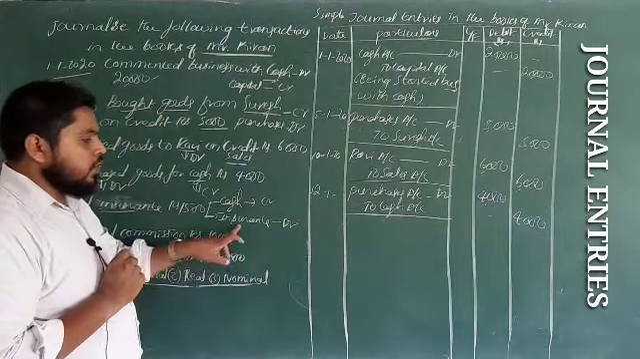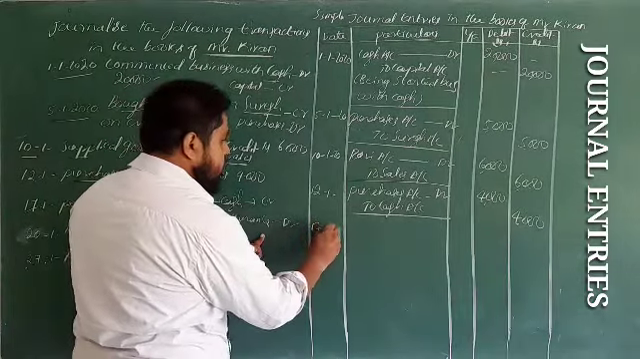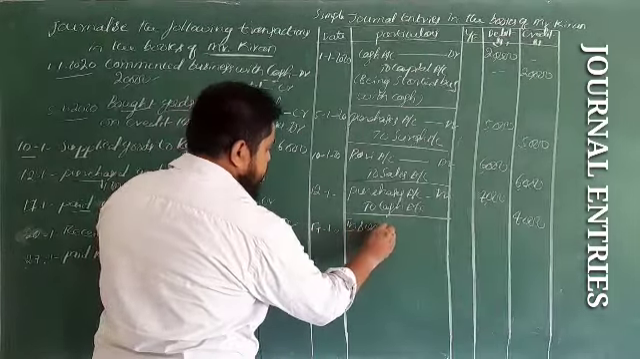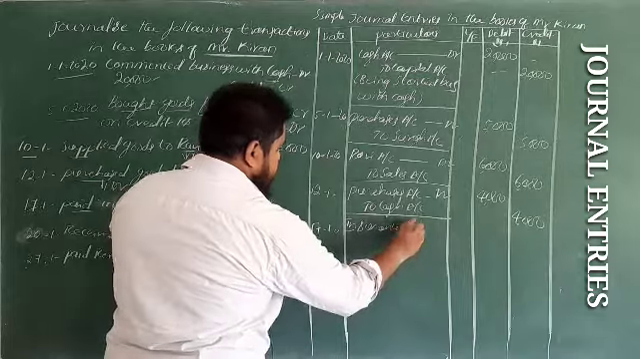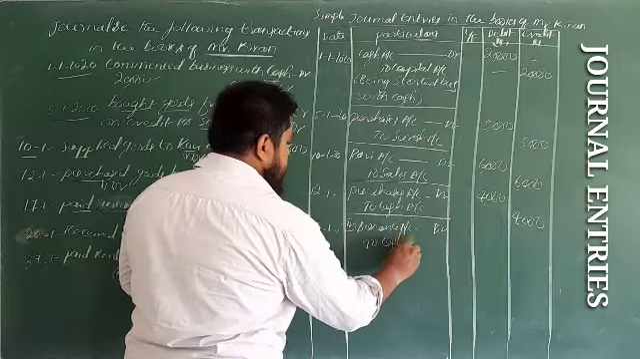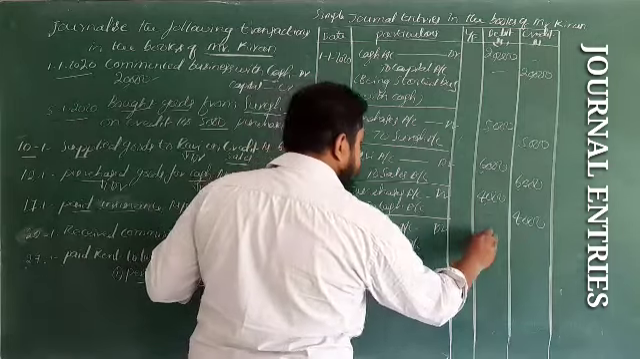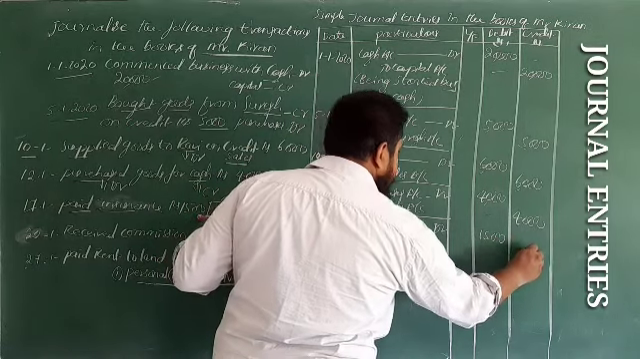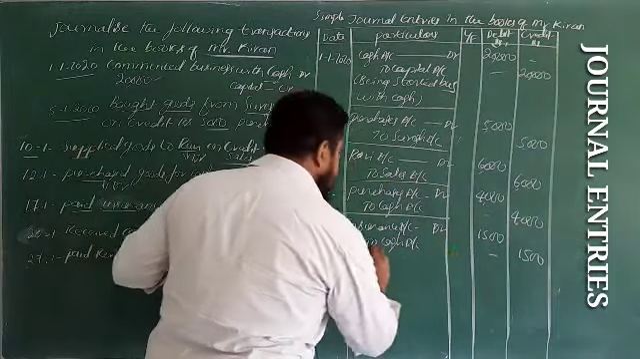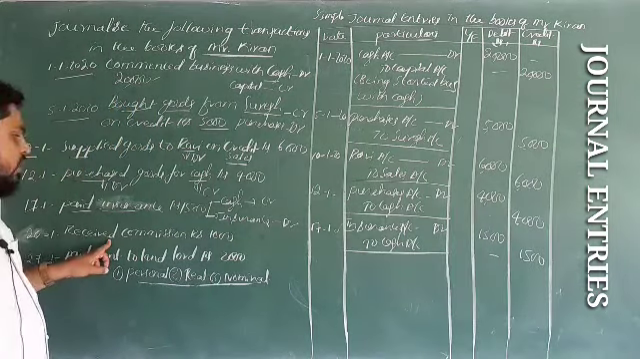Now the entry. First the debit entry, date 17th, insurance account debit to cash account, amount of 1,500. Narration: being paid for insurance. Next, received a commission.